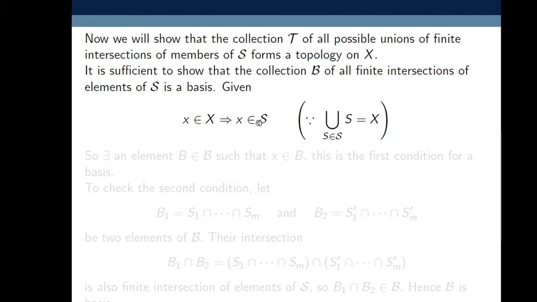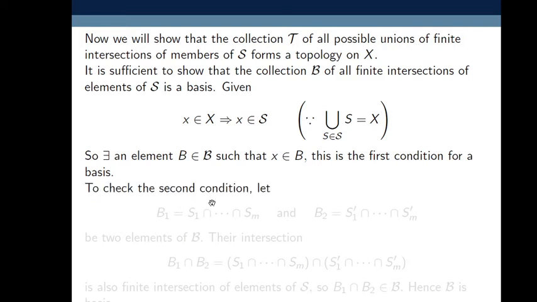Because script S is a sub-basis for X. So there exists an element B belonging to script B such that x belongs to B. This is the first condition for a basis.